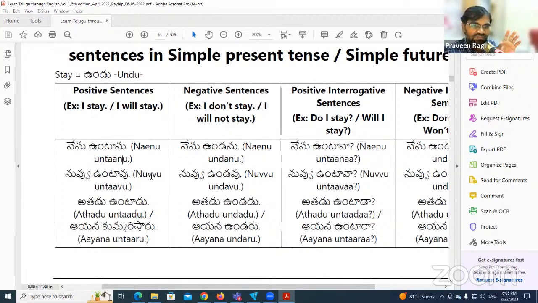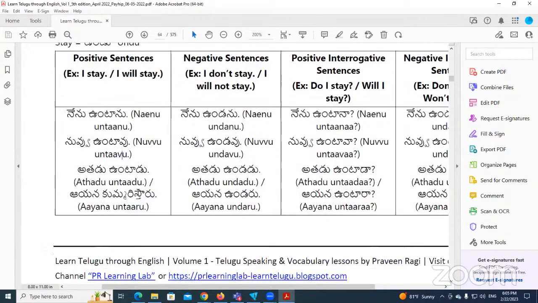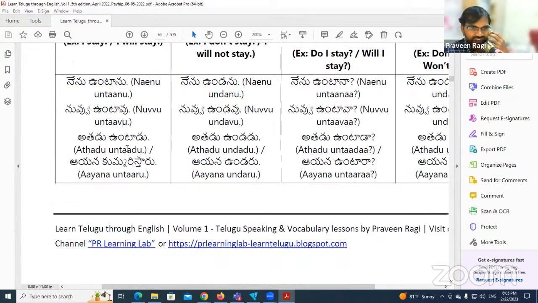Then the next one, when we use a different personal pronoun, unta is the same. This u sound we change as we discussed before. As per the pronouns, untavu, you stay or you will stay. Then here some mistake is there, so I need to correct. This is a typo error, so later I will correct. This will be untaru.